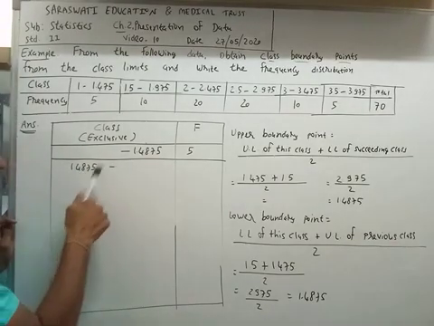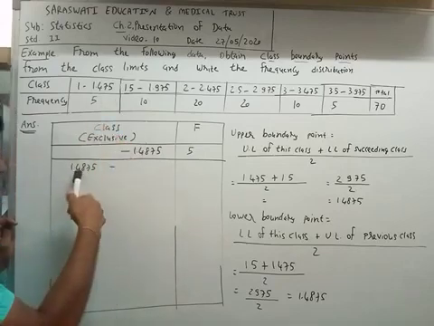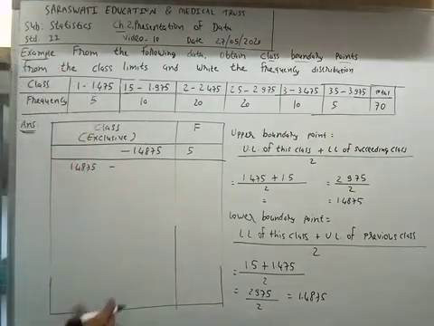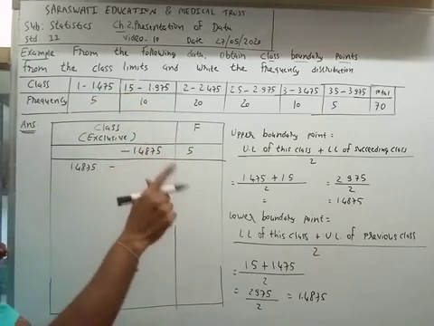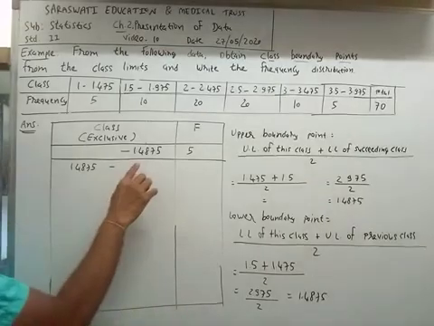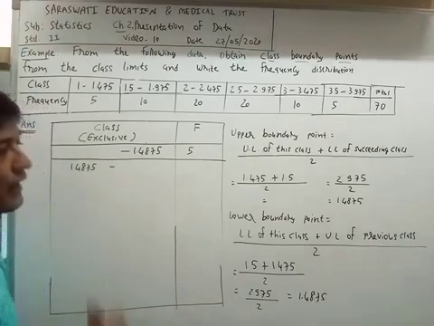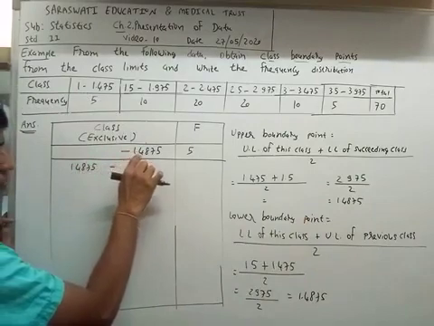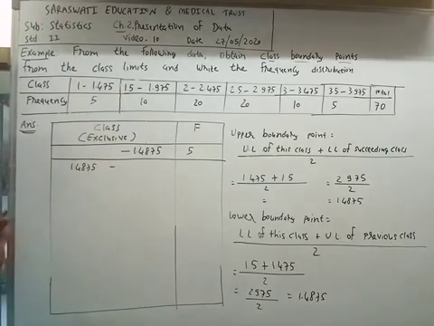So we can put the upper boundary point of the first class as the lower boundary point of the next or succeeding class. In the question we will find only the upper boundary point. There is no requirement to find the lower boundary point, because the first class's upper boundary point is made the lower boundary point of the next class.